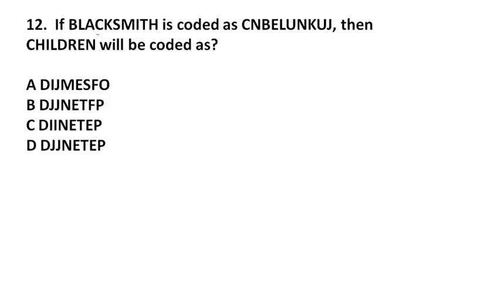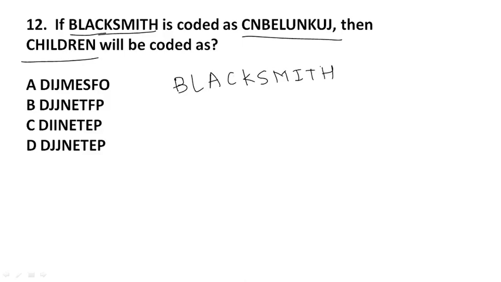If BLACKSMITH is coded as CNBELUNKUJ, then how will CHILDREN be coded? Here we first have to write down all the alphabets given in the question. Blacksmith is coded as CNBE. If we observe here, B plus 1 is C. L plus 2 is N.